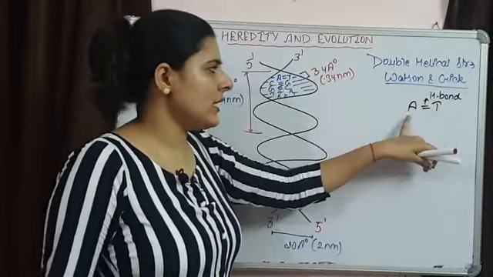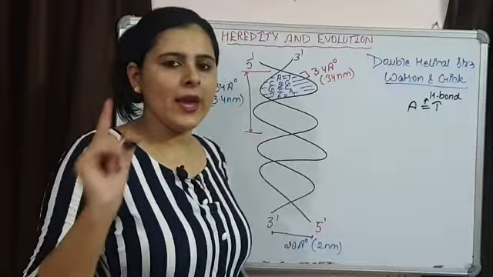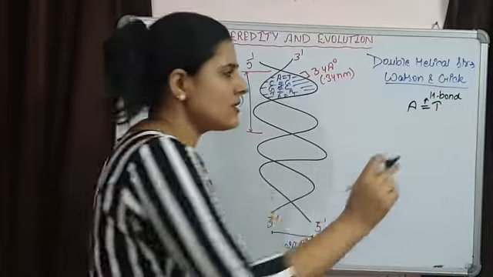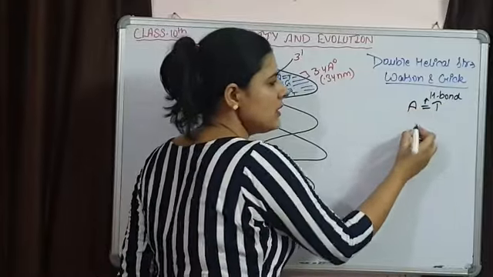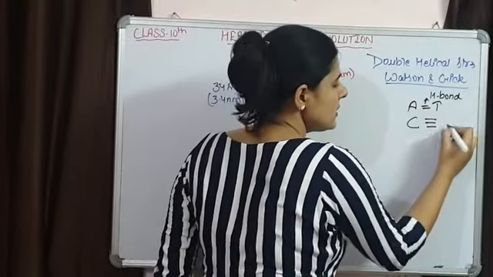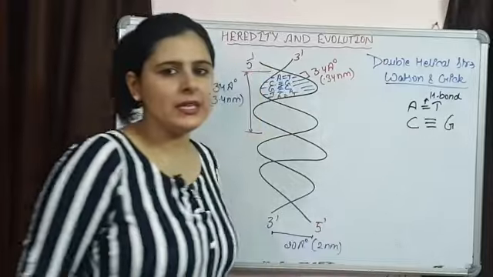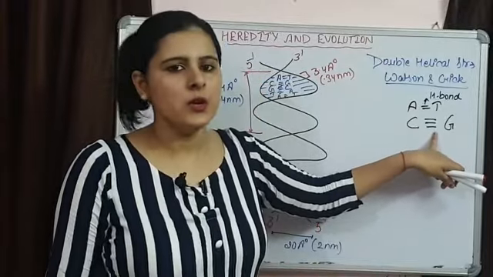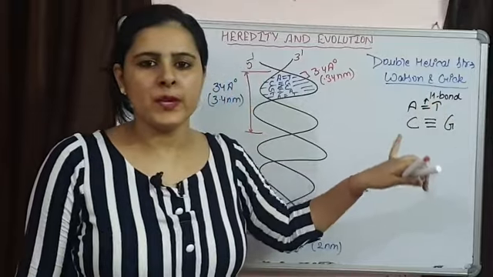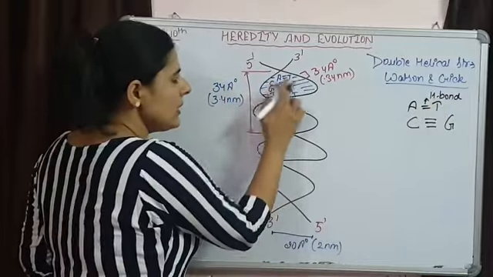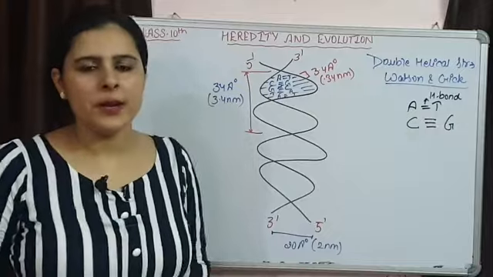They are going to be attached with hydrogen bond. So adenine हमेशा 2 हाइड्रोजन बॉन्ड्स के साथ थाइमीन से अटैच्ड होता है, and vice versa is there, and cytosine is going to be attached with guanine with 3 hydrogen bonds. So this is how they are going to show specific base pairing. So this is how in the center hydrogen bond is present.